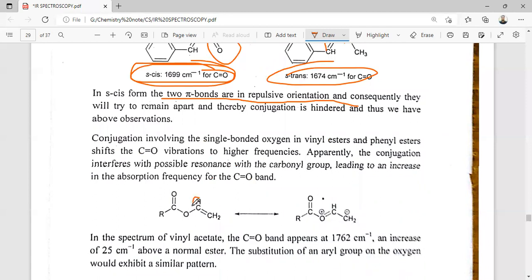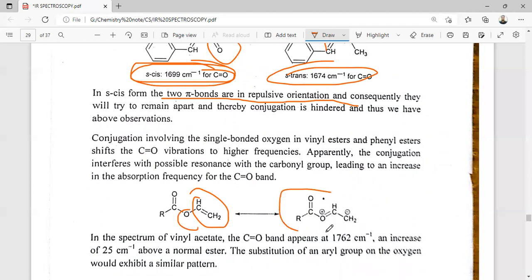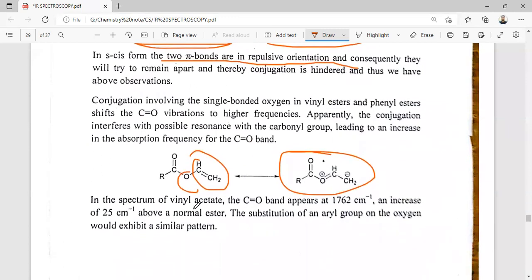So here, when the double bond character is introduced in the oxygen-carbon bond, that's why in this case this resonance form applies, and the stretching frequency increases. The spectrum of vinyl acetate shows the C=O double bond appearing at 1762, an increase of 25 centimeters inverse over the normal ester.